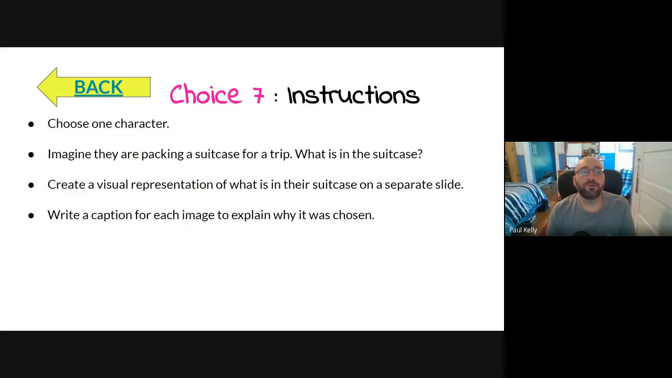Choice 7, choose 1 character. Imagine they are packing a suitcase for a trip. What is in the suitcase? What is important for them on their trip? Create a visual representation of what is in their suitcase on a separate slide or document, and write a caption for each image to explain why it was chosen.